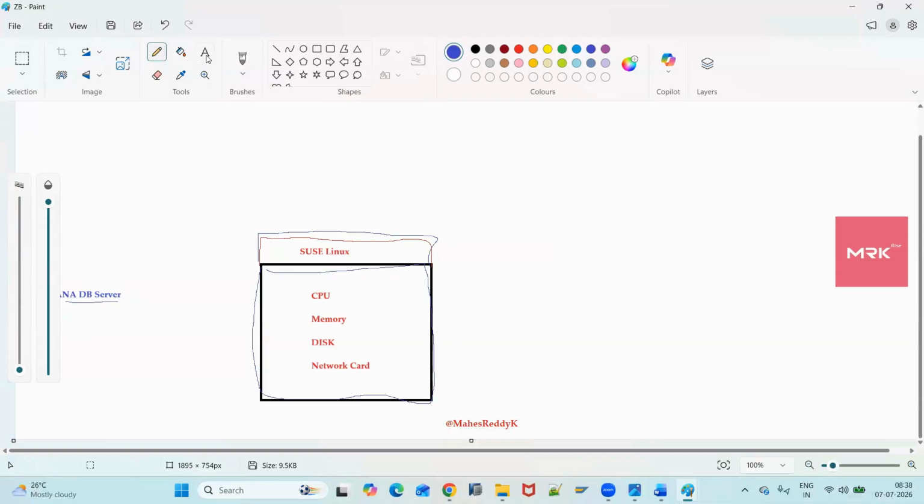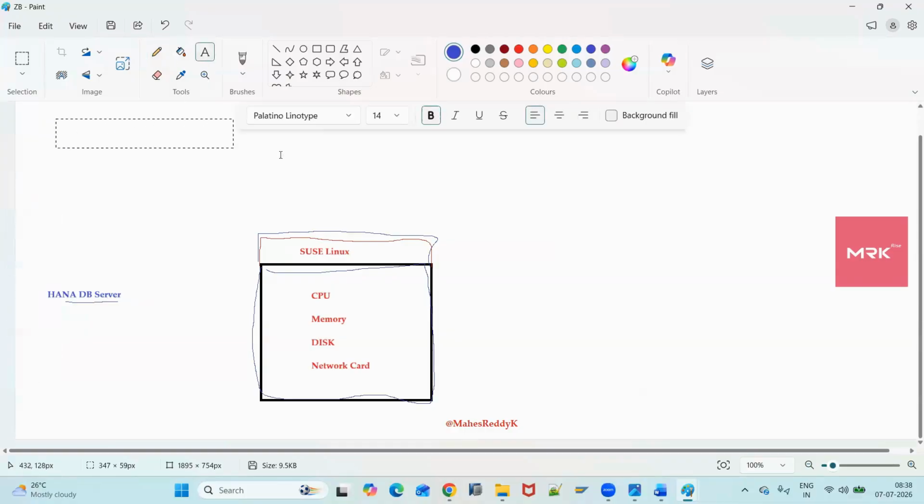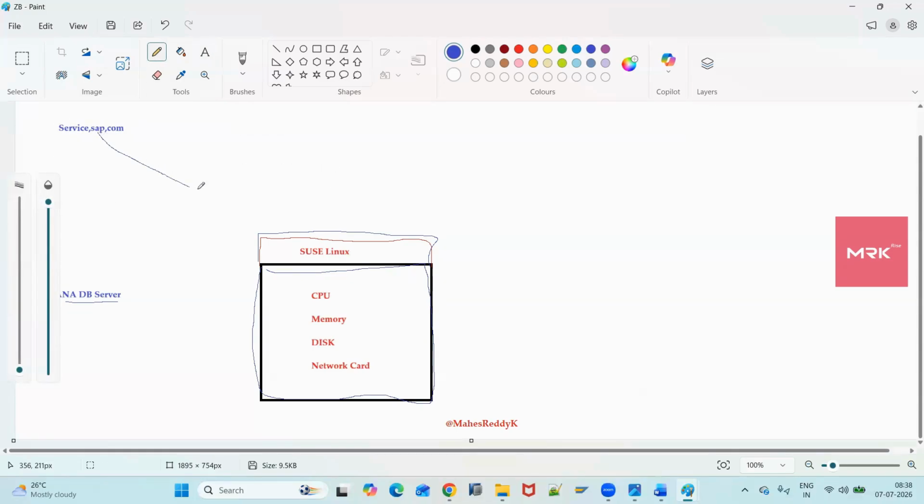As a basis administrator, they have to log on to service.sap.com, download the HANA DB software, copy it to the SUSE Linux operating system, and install HANA DB server. The point is, all of this is managed by ourselves. Everything is in our hands.